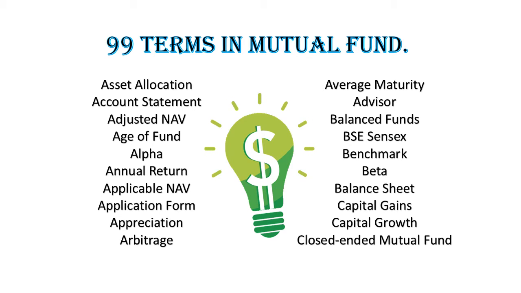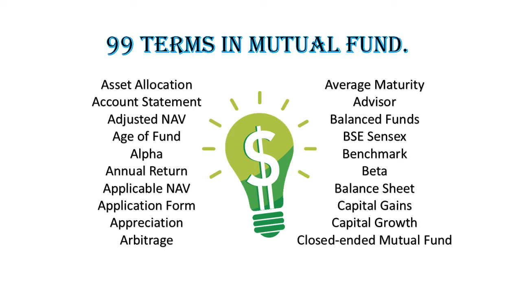Beta. Beta is a measure of the volatility or risk of a security or a portfolio in comparison to the market as a whole. Beta of 1 means that the security's price will move along with the market. Beta of less than 1 means that the security will be less volatile than the market. Beta greater than 1 indicates that the security's price will be more volatile than the market. For example, if a stock's beta is 1.4, it's theoretically 40% more volatile than the market, i.e. if the market rises or falls by 10%, the stock will rise or fall 14%, 1.4x market.